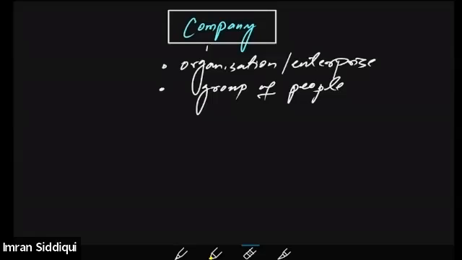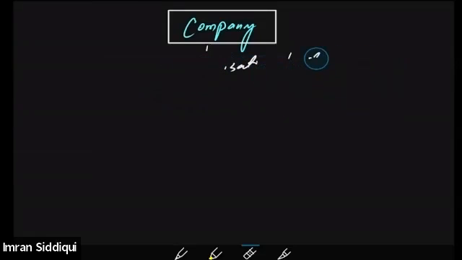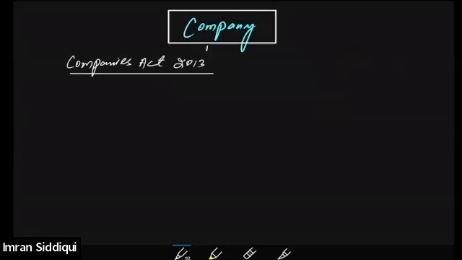But see, a company is actually defined under the Companies Act 2013. There is a specific act, the Companies Act 2013, and there is a specific provision that defines the company.